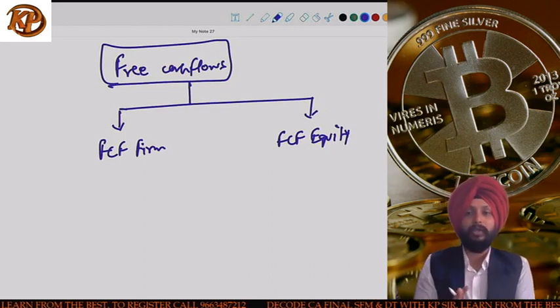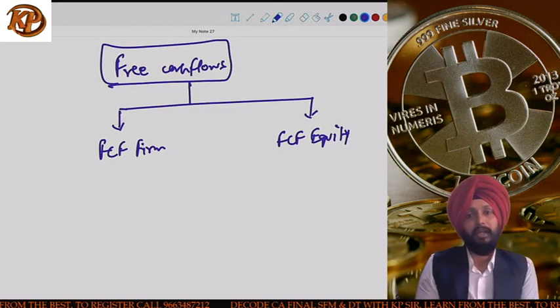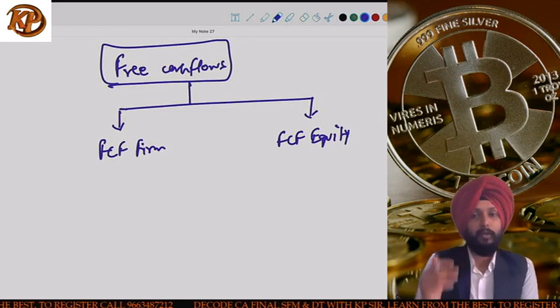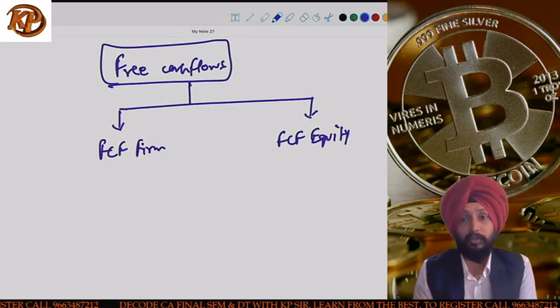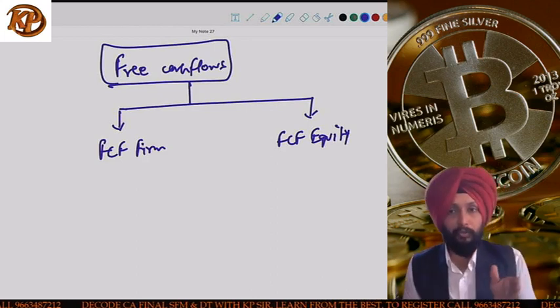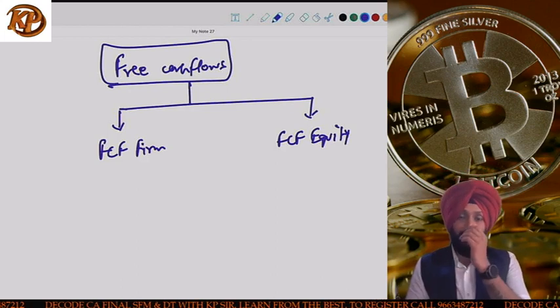So in the discounted cash flow technique that we are studying, there are two methods. One is DDM, which we have already discussed. The second is the free cash flow approach. The free cash flow approach can help you calculate the value of the share using two methods. One is free cash flow for the firm approach. The other is free cash flow for the equity.